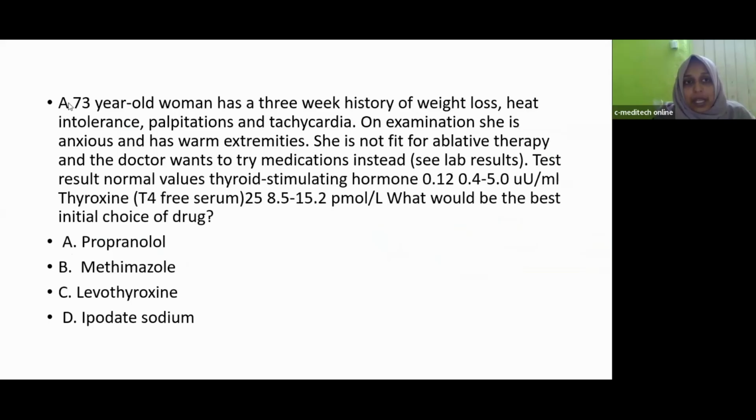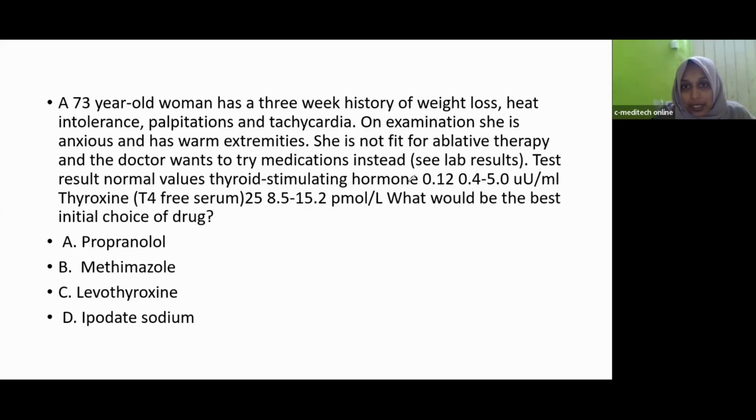Next question. A 73-year-old woman has a 3-week history of weight loss, heat intolerance, palpitation, and tachycardia. On examination, she is anxious and warm extremities. She is not fit for available ablative therapy and doctor wants to try medication instead. See the lab result.